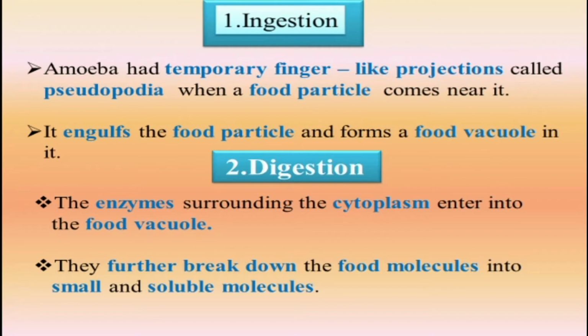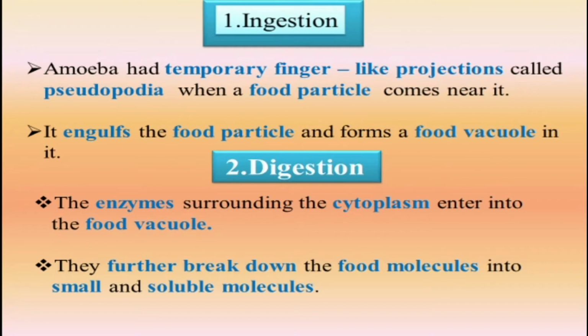What happens when a food particle comes near? When any other living organism or food particle comes near the amoeba, the temporary finger-like projections called pseudopodia capture the food. It engulfs the food particles and forms a food vacuole in it.